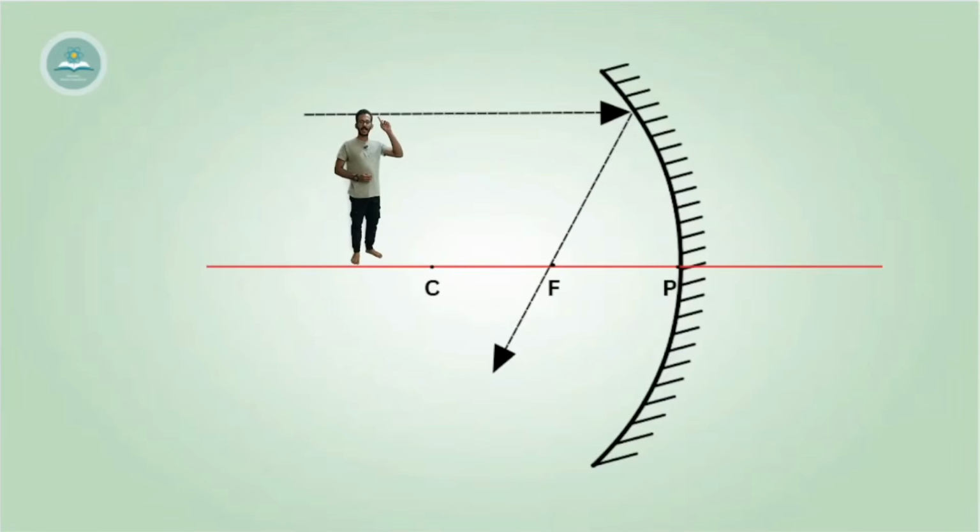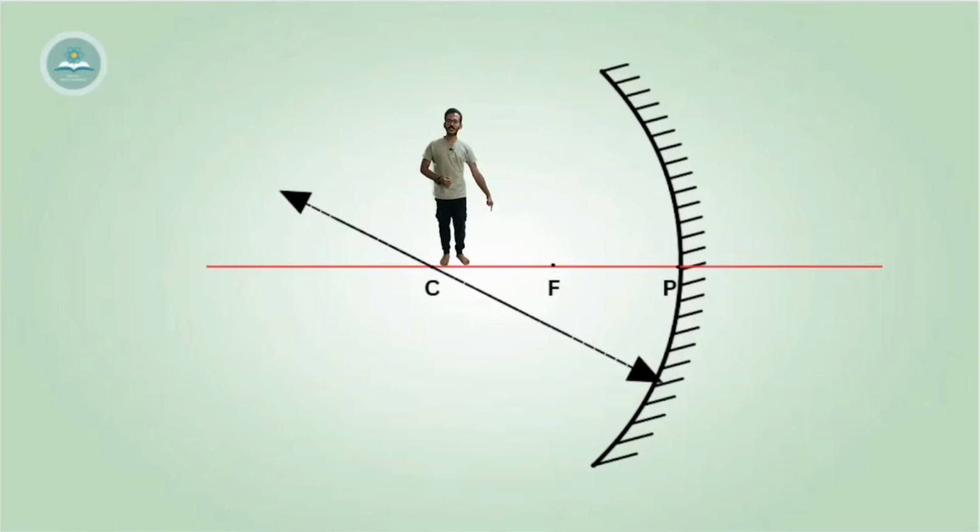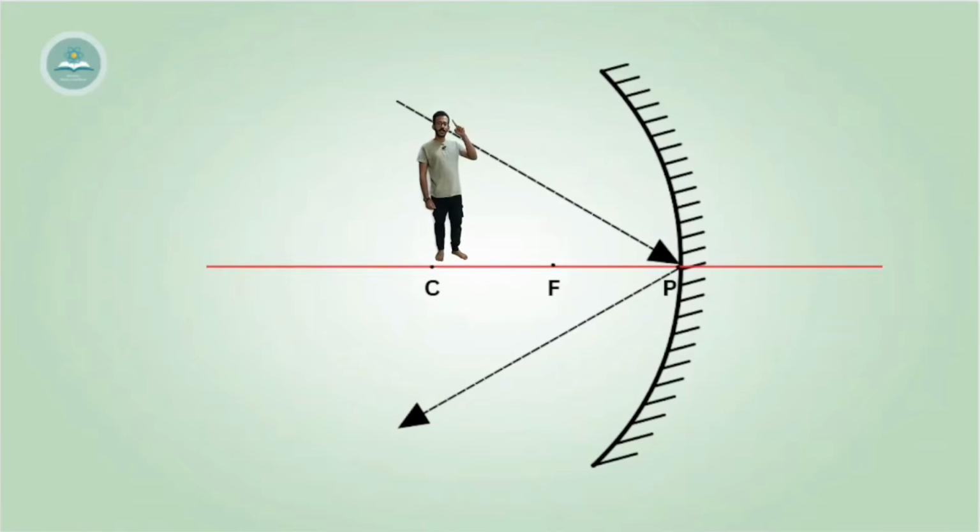Let's revise all the rules once again. A ray parallel to the principal axis will go through the focus. A ray coming through the focus will go parallel to the principal axis. A ray coming through the center of curvature will go back through the center of curvature. The ray which hits the pole will go back, making equal angles on both sides of the principal axis, following laws of reflection of light.